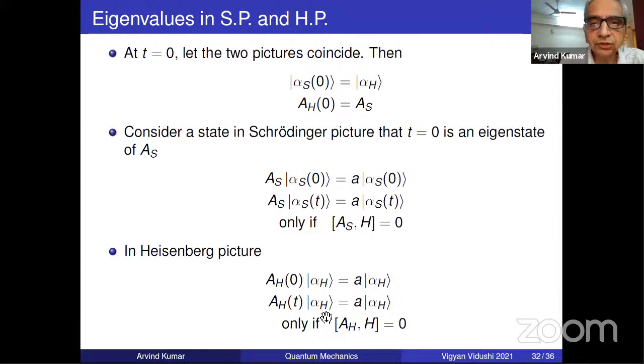So we should not think that this is the same equation with A varying with time, small a varying. No. The point is alpha H, which is a fixed state, was eigenstate of A at 0, but it is not an eigenstate of A(t) and will become an eigenstate only if AH commutes with this. And these two conditions are identical. So therefore, do not get into the wrong impression that since operators are time dependent, the eigenvalues are time dependent. No, it's not the case. So I hope that clarifies the point.